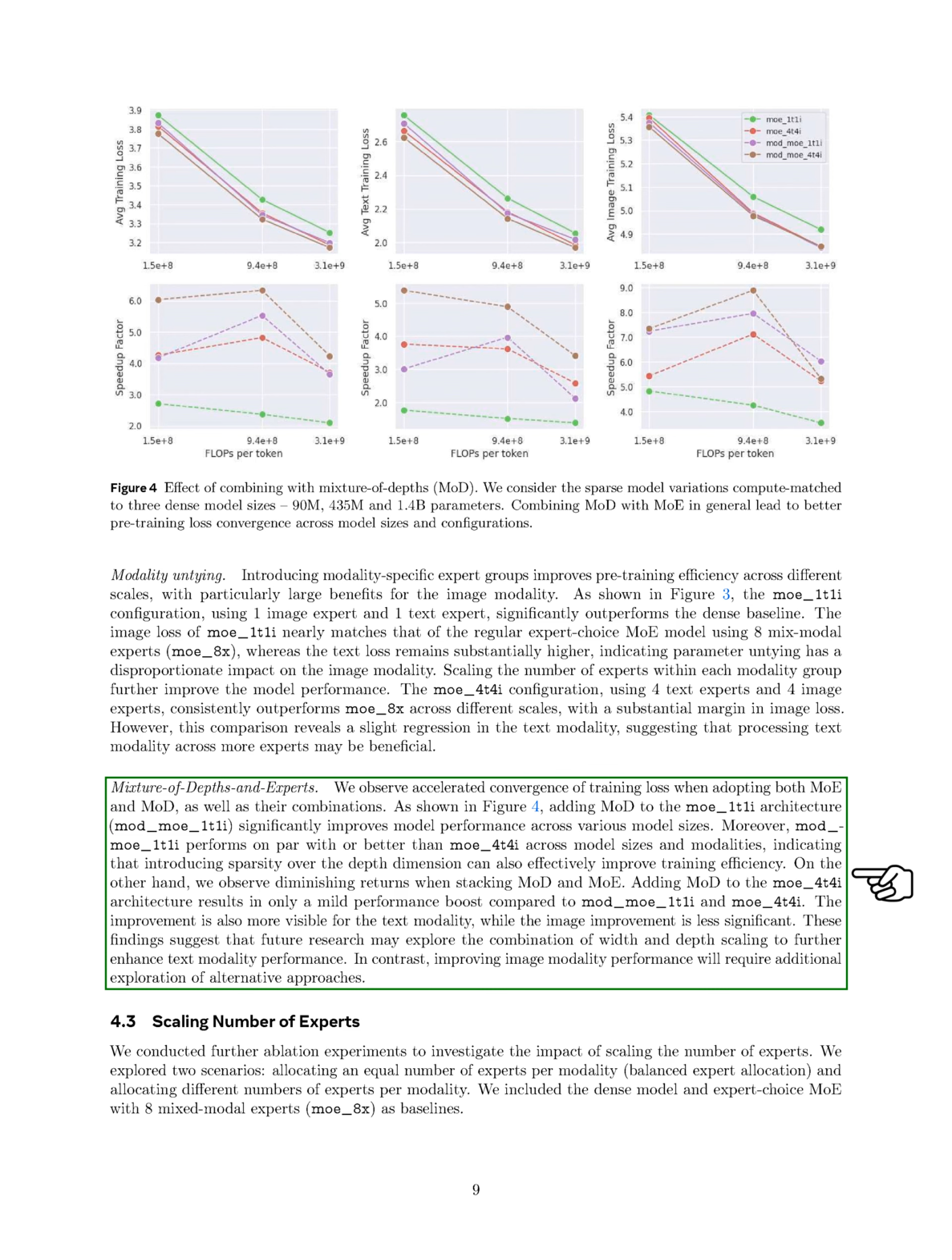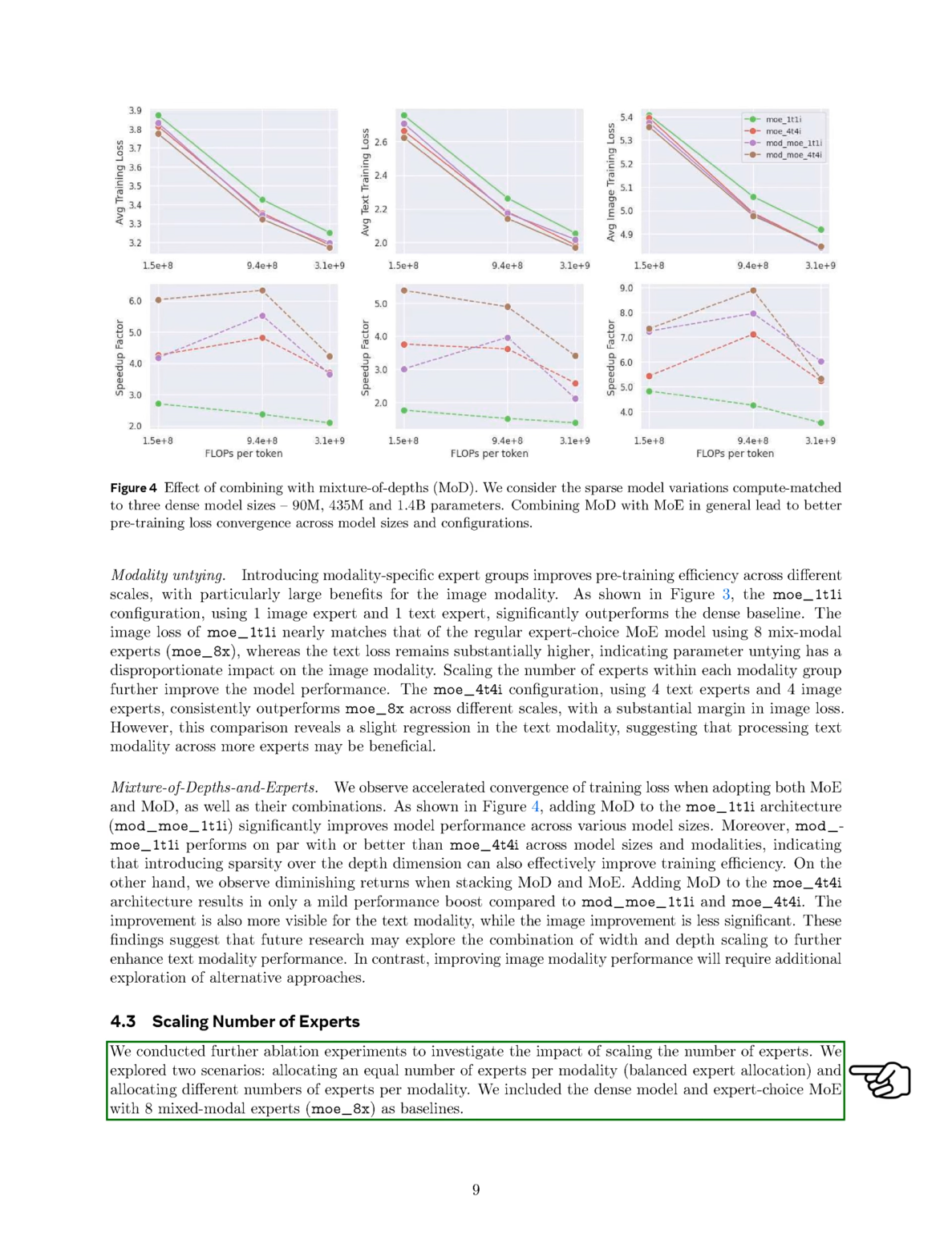For instance, when we add MoD to the MoE_4T4I architecture, the performance improvement is only slight compared to MoD_MoE_1T1I and MoE_4T4I. This improvement is more noticeable in text data, while the gains in image data are less significant. These results indicate that future studies could look into combining width and depth scaling to boost performance in text data, while enhancing image performance may require exploring different strategies.